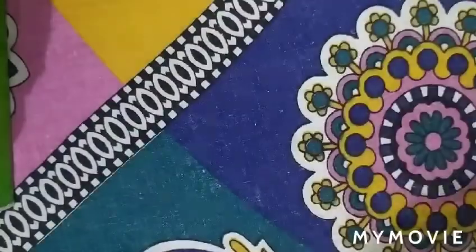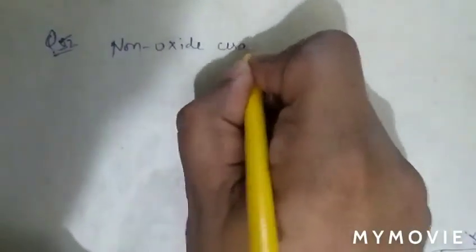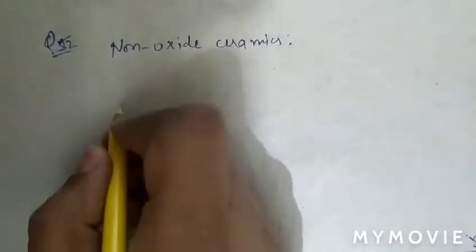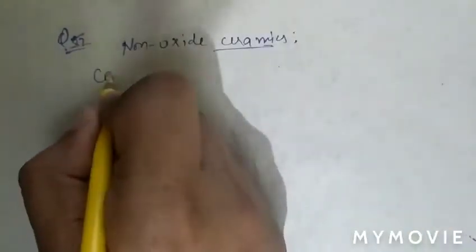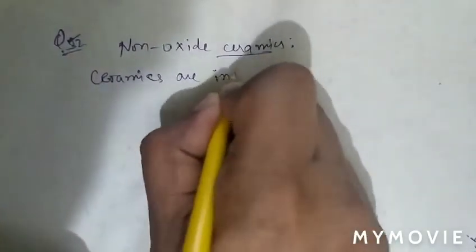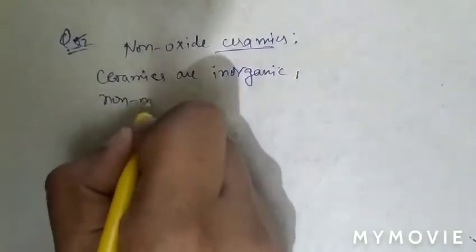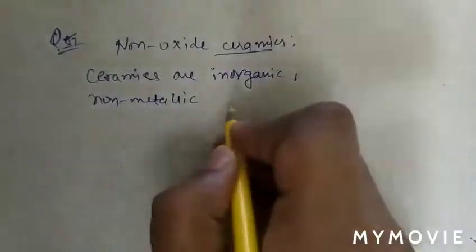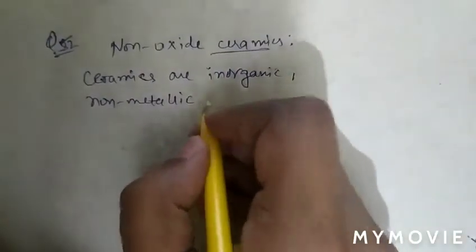See question number 52. Question number 52 is about non-oxide ceramics. As we know that ceramics are, what are ceramics? As we know that ceramics are inorganic, non-metallic solid minerals.